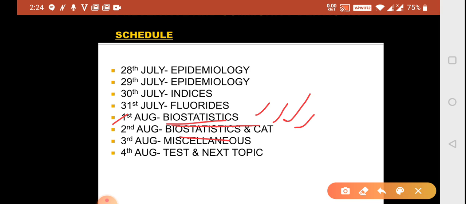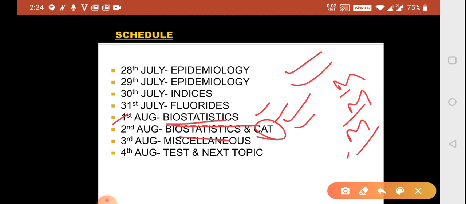And in case of biostatistics, you should be knowing what is screening, how is screening done, what is mean, what is median, what is mode, and how are they calculated, and what is the formula for finding out the mode, what is standard deviation, what is standard error of mean. What is paired t-test, unpaired t-test, ANOVA. You should be knowing names of various parametric tests, non-parametric tests. So these areas will be covered in your biostats. Biostats is also a little bit tricky topic. That's why I've given it 2 days, because caries activity test is going to take less time of yours.